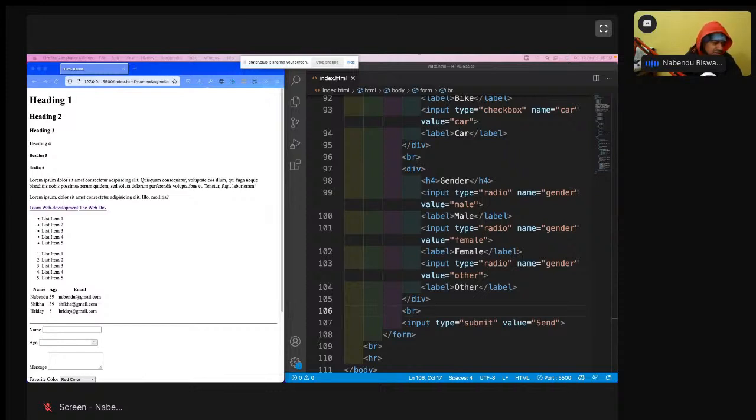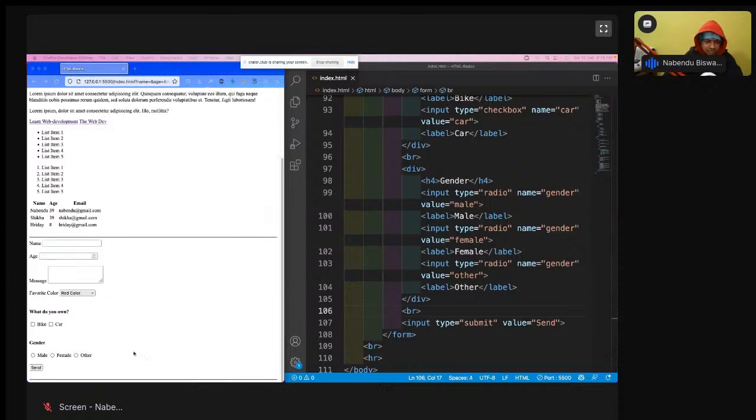So input type submit and value submit. Whatever you give as the value, it will be created here. This is how you create a button. This is a type of button. Okay. And before moving forward, I want to tell you one more thing.